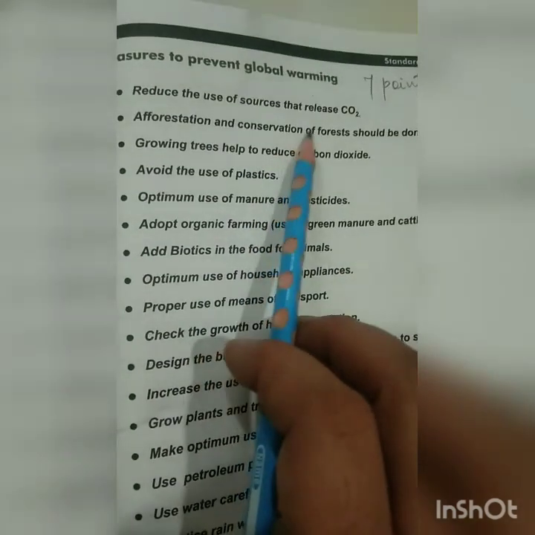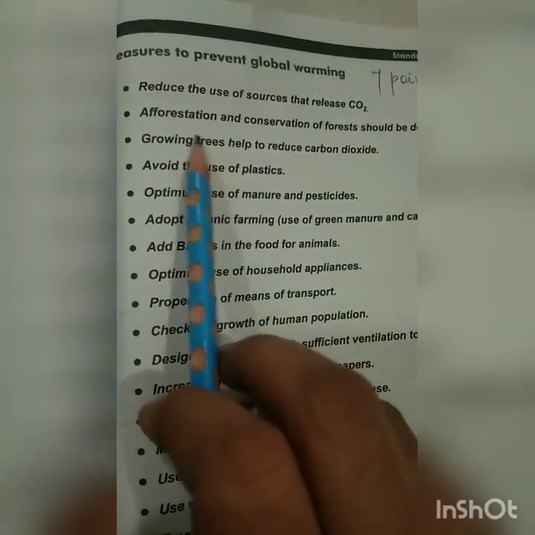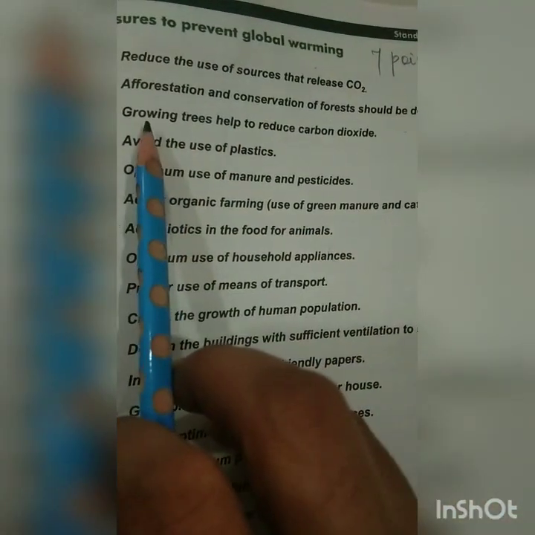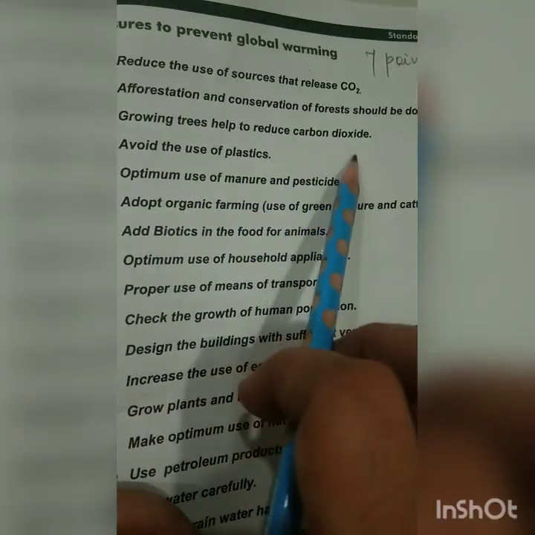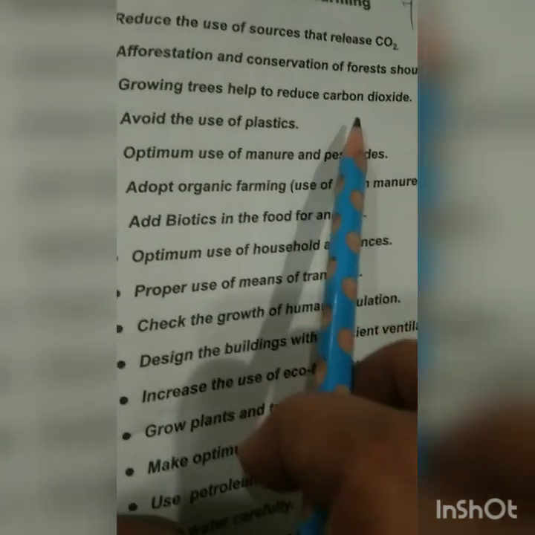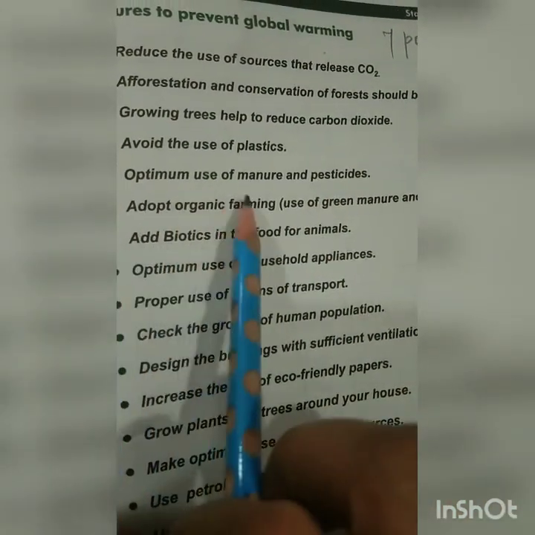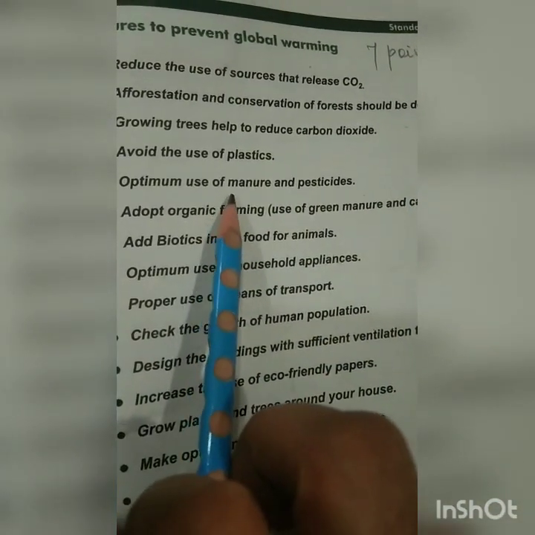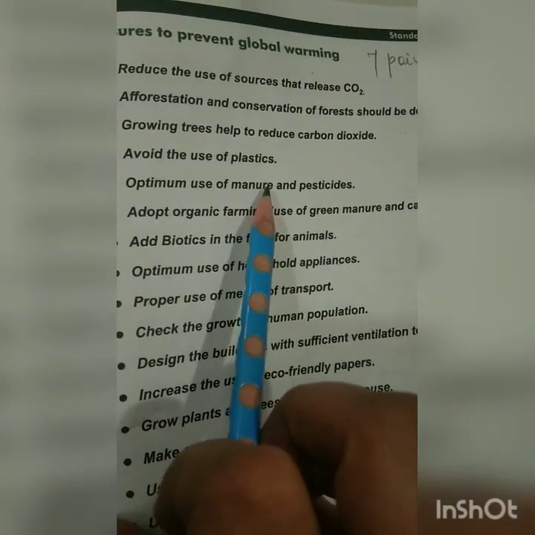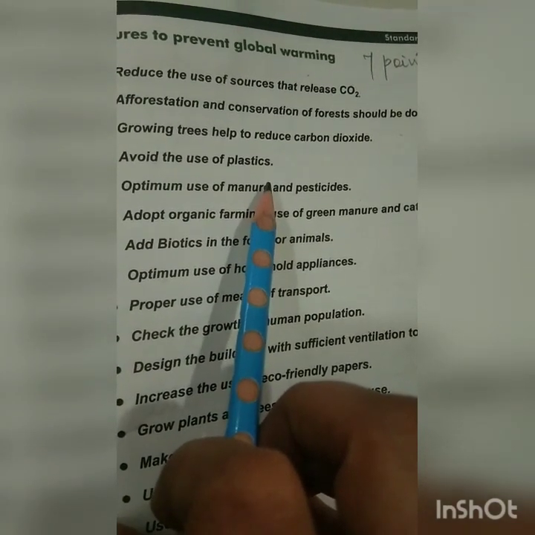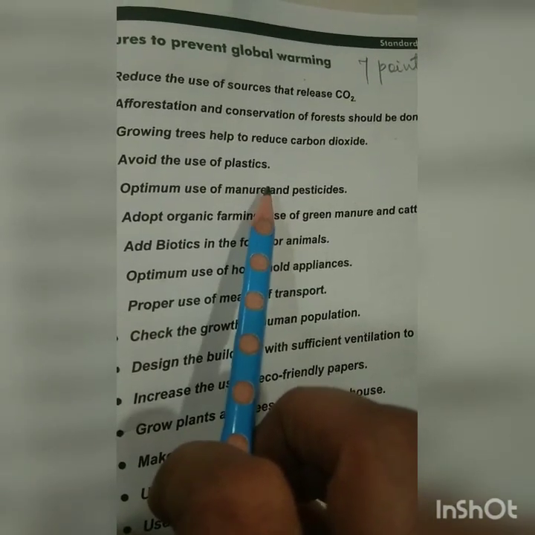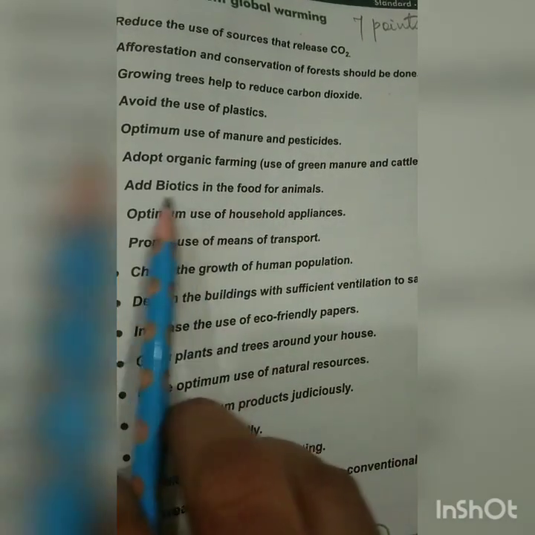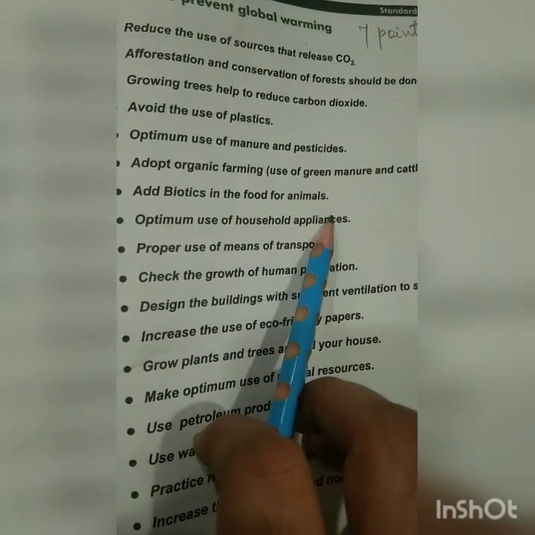Reduce the use of sources that release carbon dioxide. Afforestation and conservation of forests should be done. Growing trees help to reduce carbon dioxide. Avoid the use of plastics. Optimum use of manure and pesticides. Already the government has started all this, the resolution to avoid plastic, no use of plastic. Adopt organic farming. Add biotics in the food for animals.